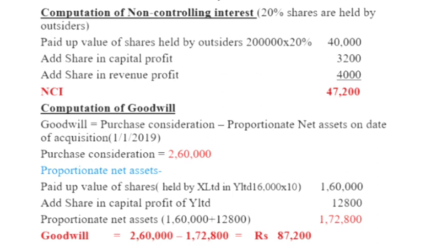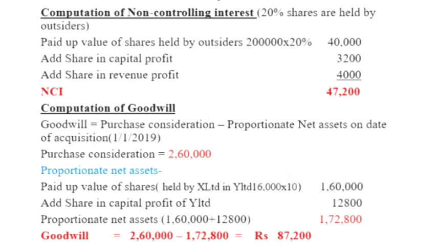Paid up value of shares held by X Limited in Y Limited: 16,000 shares at the rate of rupees 10, that amount comes to 1,60,000. Then add share in capital profit of Y Limited, we already calculated that amount, 12,800. Then proportionate net assets: 1,60,000 plus 12,800, that comes to 1,72,800.